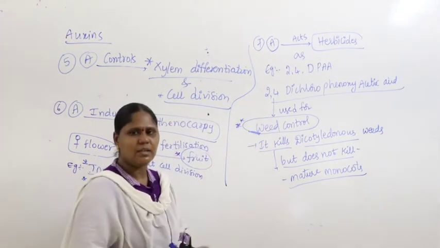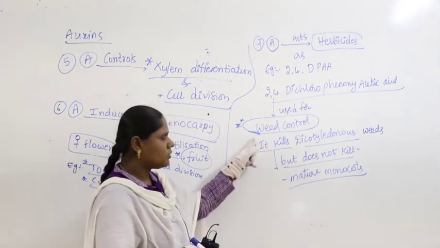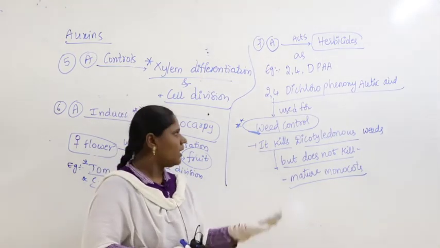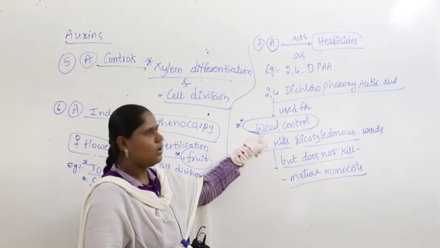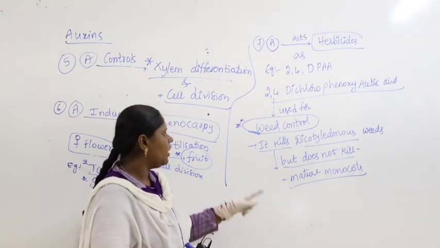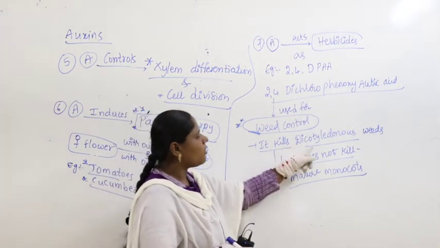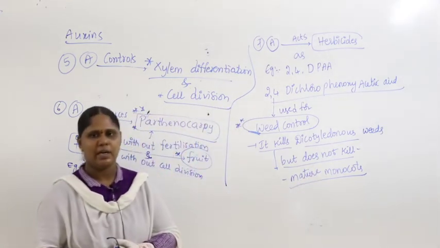Weeds are nothing but unnecessary plants, not useful for any purpose. These are called weed control. So why is it called weed control? When you spray 2,4-dichlorophenoxyacetic acid externally, it kills dicotyledonous weeds but does not kill mature monocotyledons.